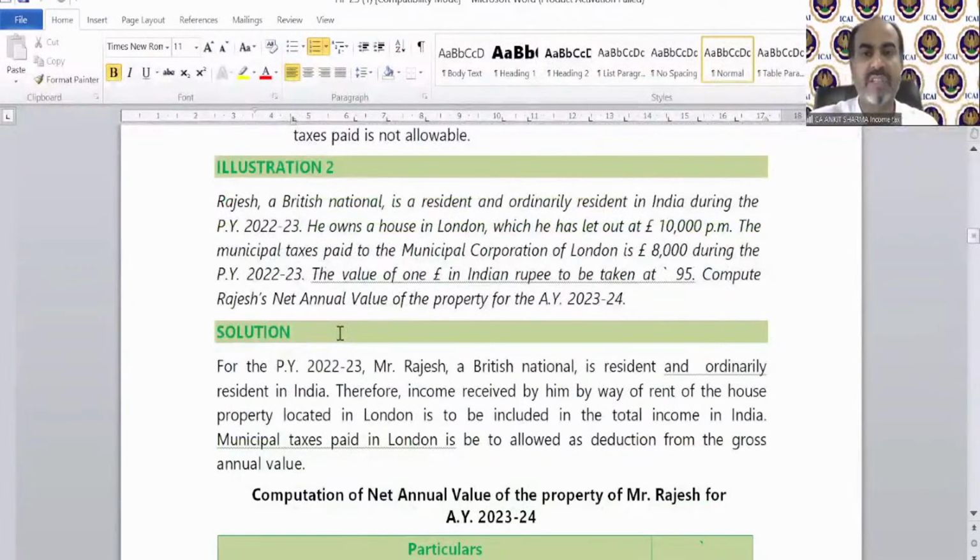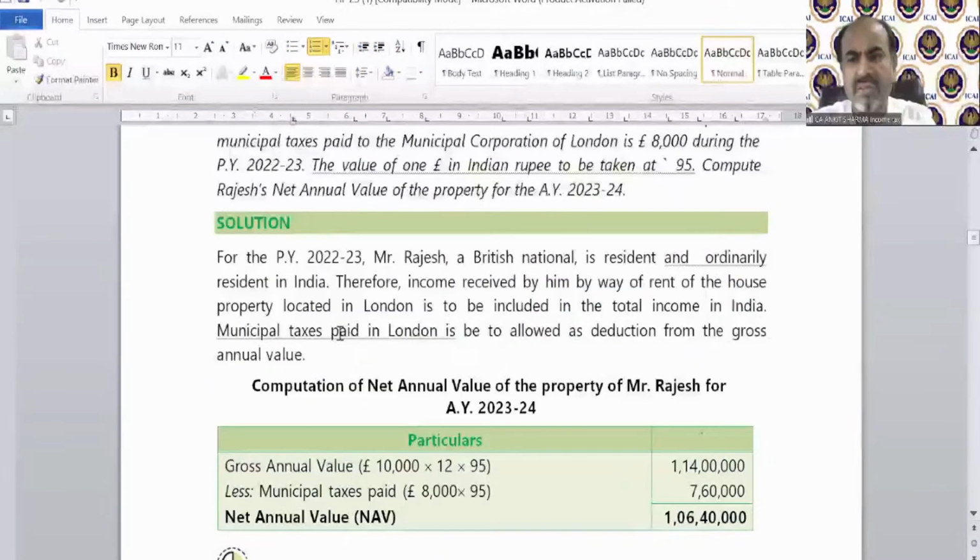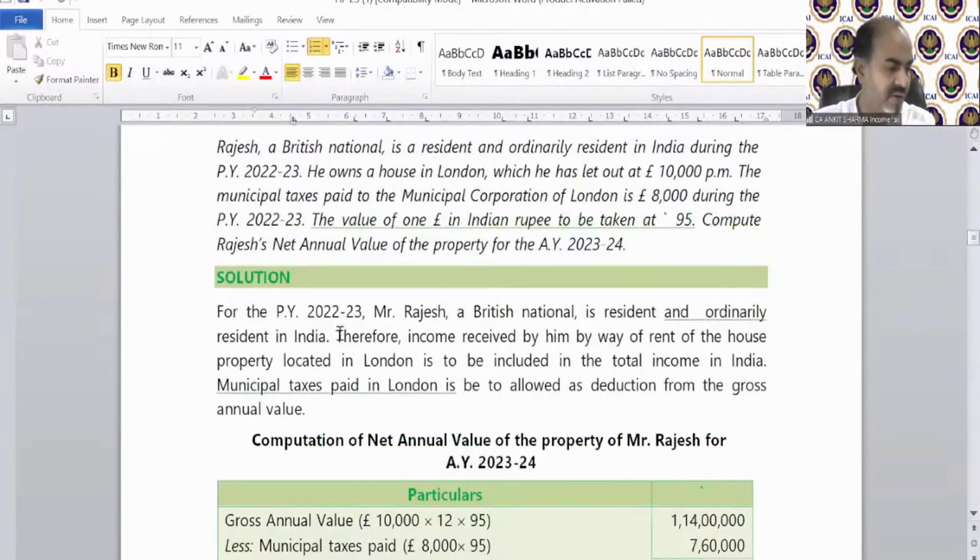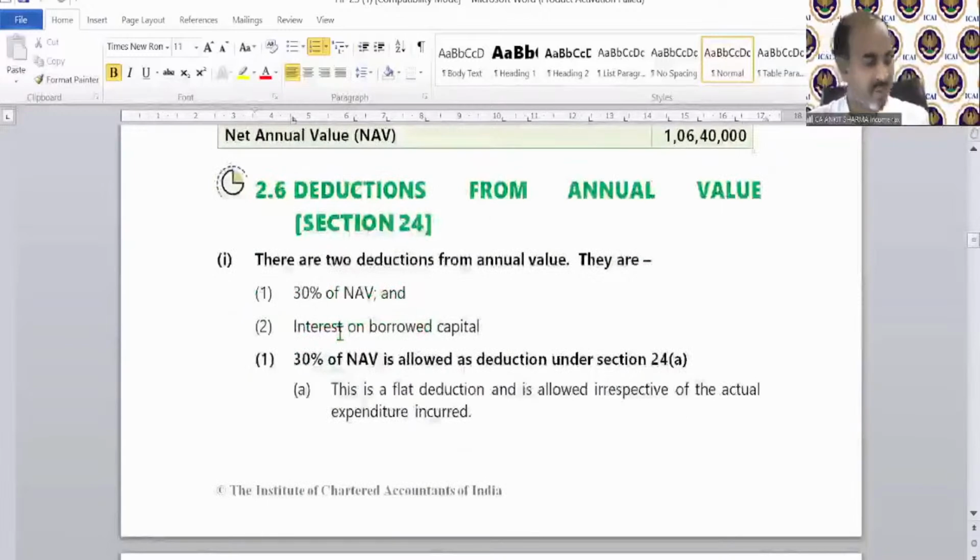Rajesh, a British national, a resident and ordinarily resident. First of all, you should focus on one thing: which case it belongs to. A British resident, we have discussed this already, I guess. This is the case where property is outside India. So we just discussed it, I guess. Okay, I remember. Moving on to the other question.